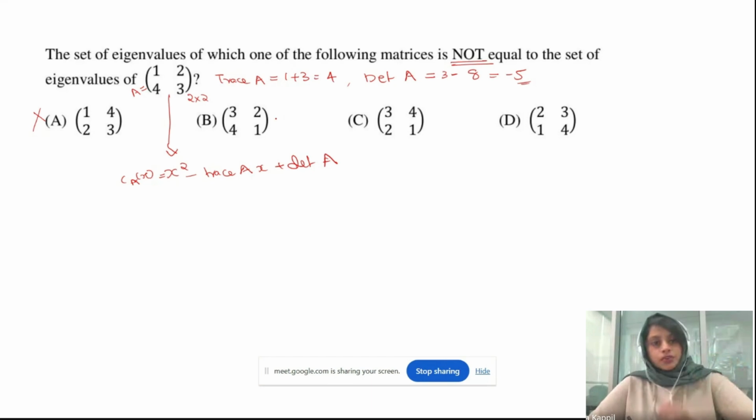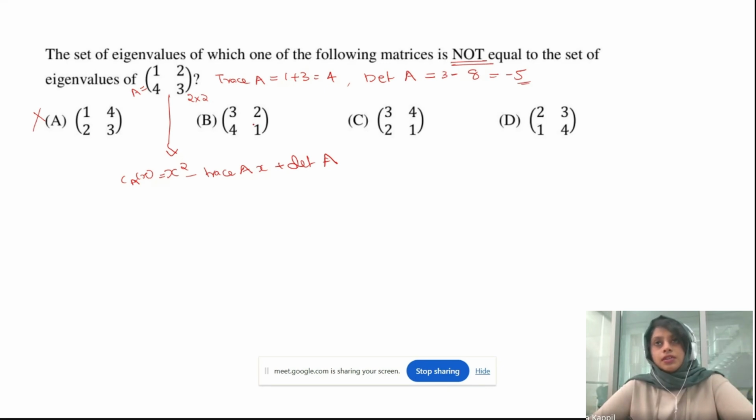And now let's look at option B. So here, what is the difference from our reference matrix? Here, the diagonal entries have just switched their positions. Instead of 1 and 3, it's switched. Does the trace change? No, the trace is not going to change. The determinant is also not going to change.